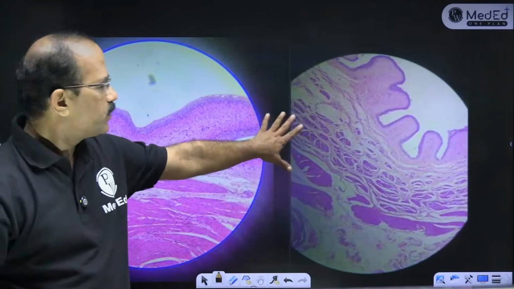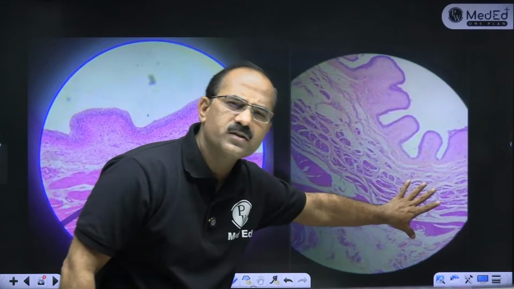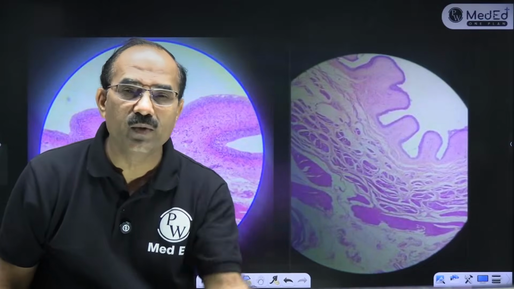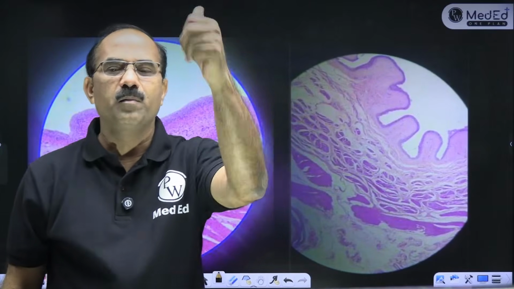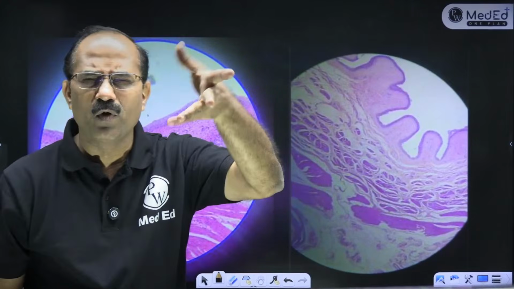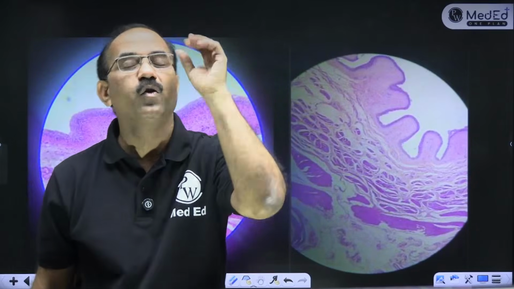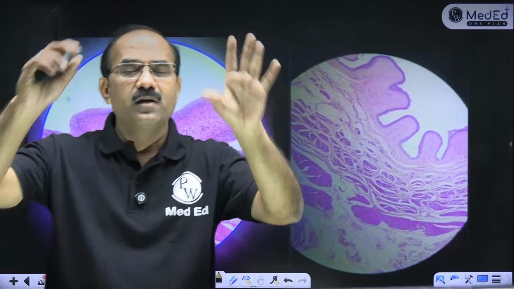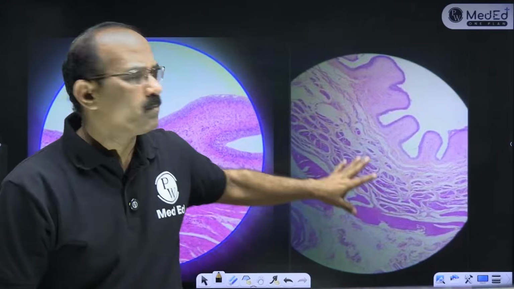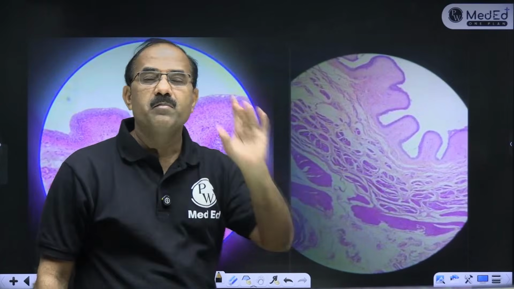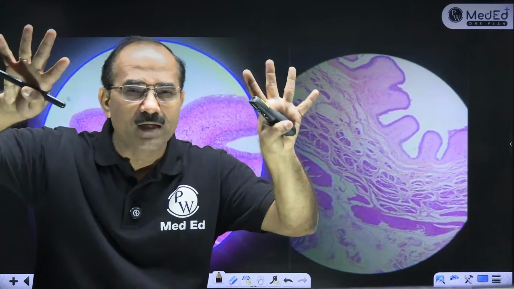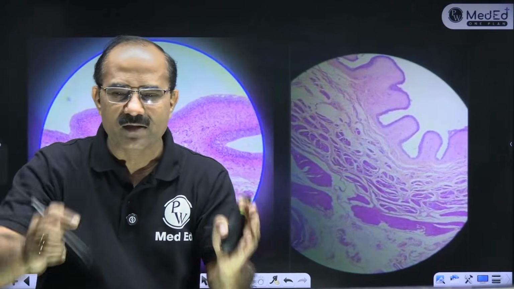Look at this slide. There are a lot of muscles. Which slide do you get this in? A lot of muscles. Number 1 is this slide. Number 2 is uterus. In the uterus also you find a lot of muscles. In the tongue also you find a lot of muscles. The tongue, the uterus, and this is the urinary bladder. Plenty of muscles. But how will you identify the tongue? You get skeletal muscles in the tongue and you get papillae. So papillae with muscles, that is tongue.